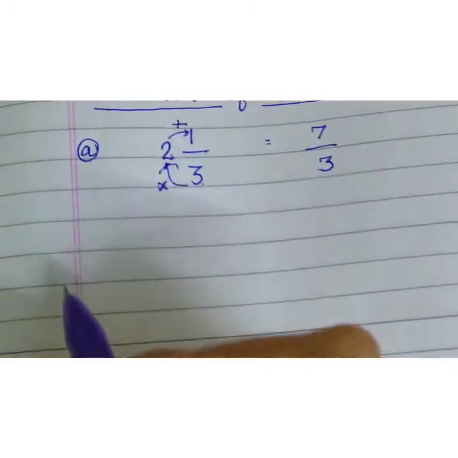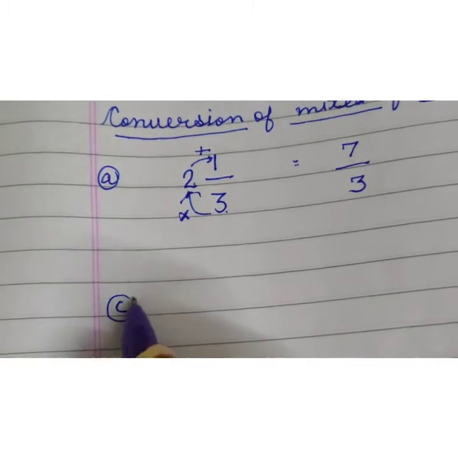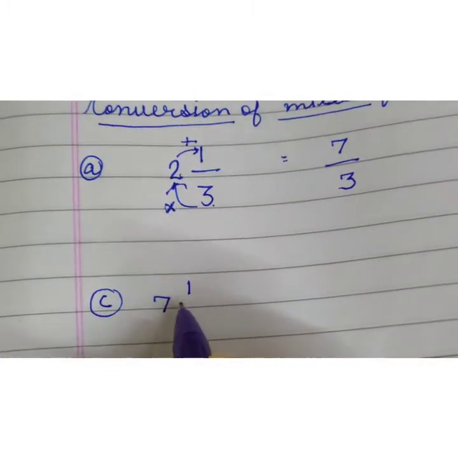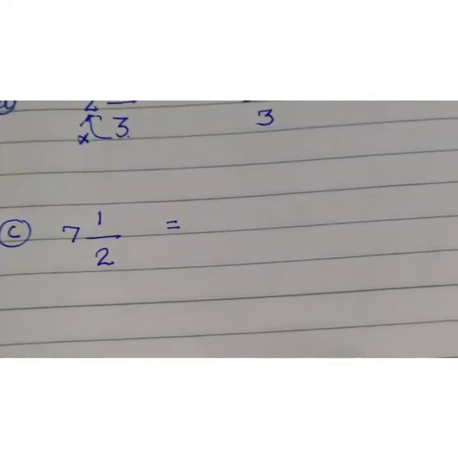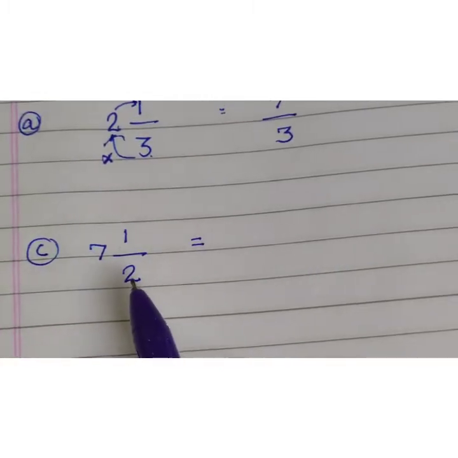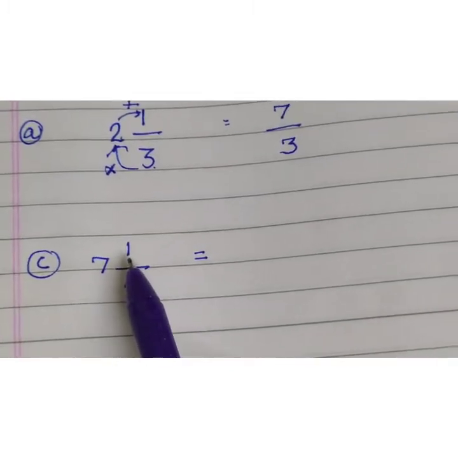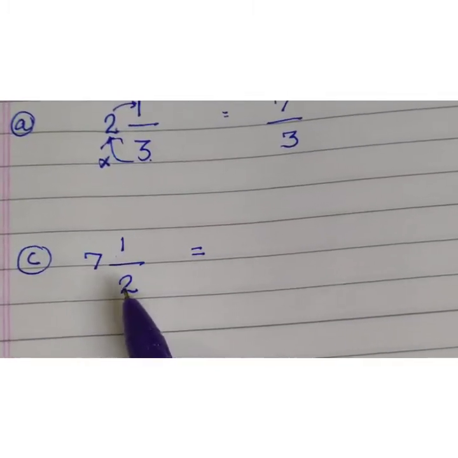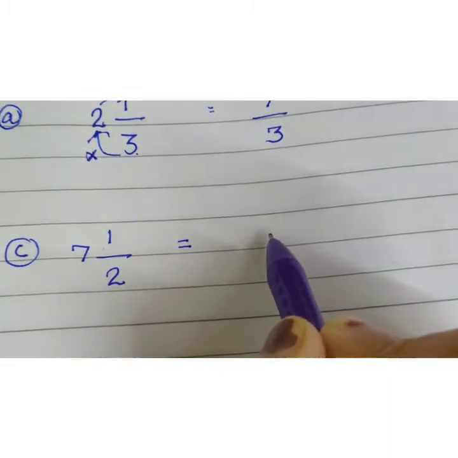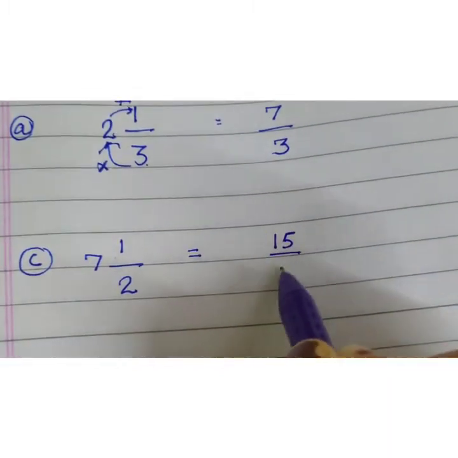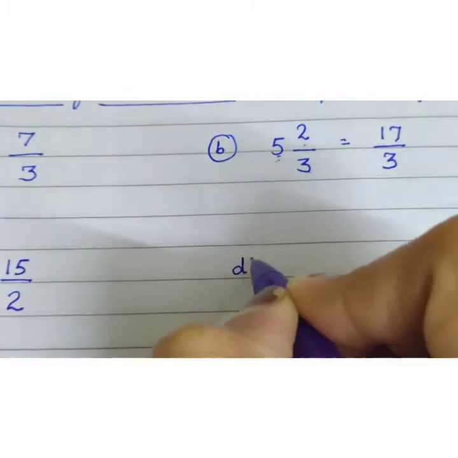Take one more example, kids. I am taking 7 whole 1 upon 2. So what will you do now? 2 sevens are 14, and 14 plus 1 is 15. Again, you have to multiply the denominator by the whole, 2 sevens are 14, and 14 plus 1 is 15. So it will become 15 upon 2. Like this we are converting mixed fraction into improper fraction.